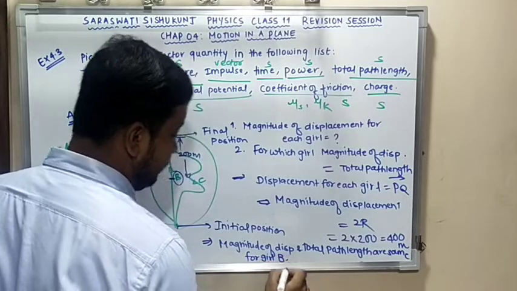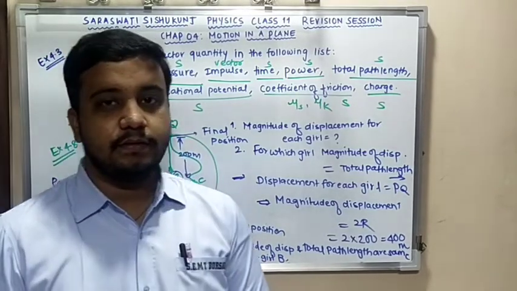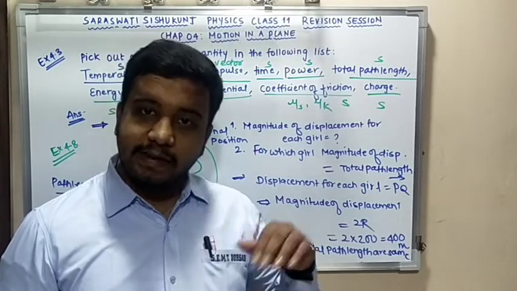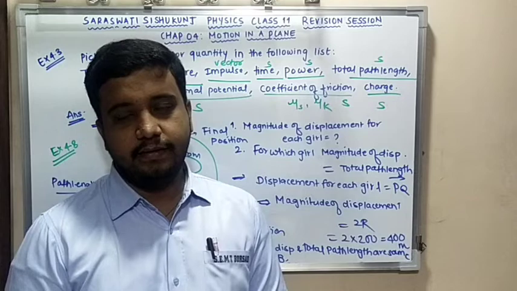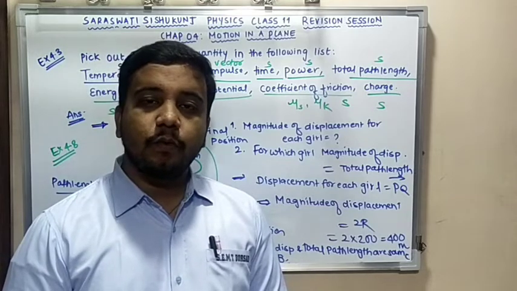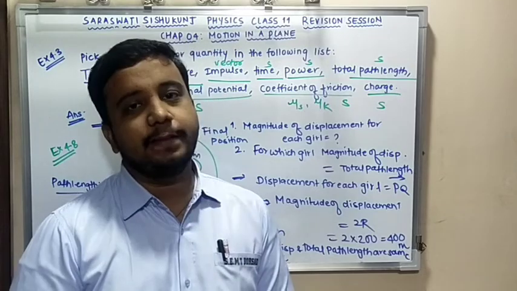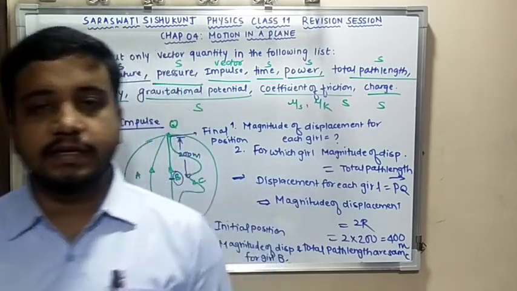For goal B, this is your answer. Clear? Okay. Now moving to the next example, that is 4.9, which again is based on the concept of displacement, total path length, average velocity, average speed. Okay, let me clear the board please.